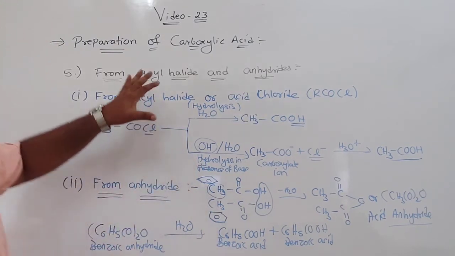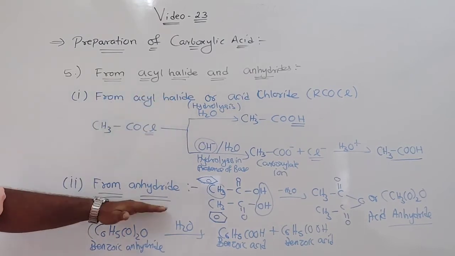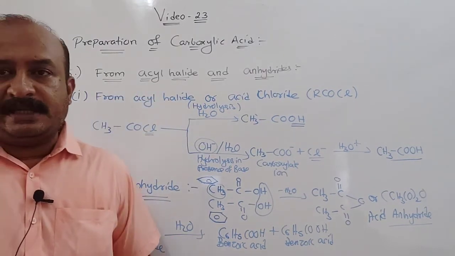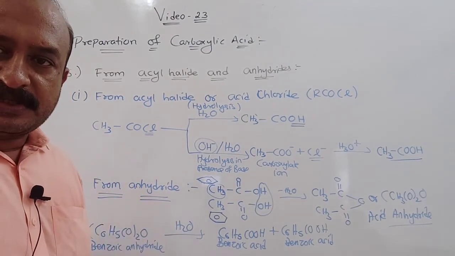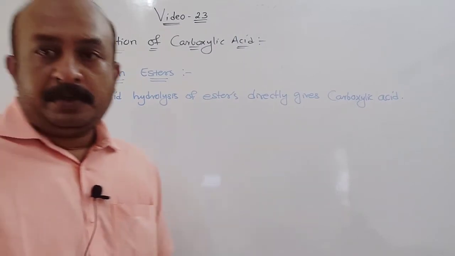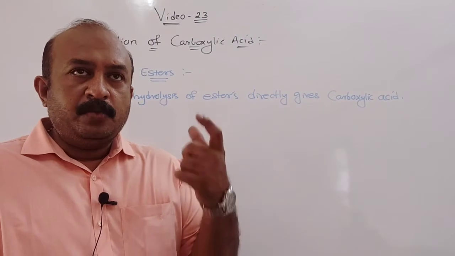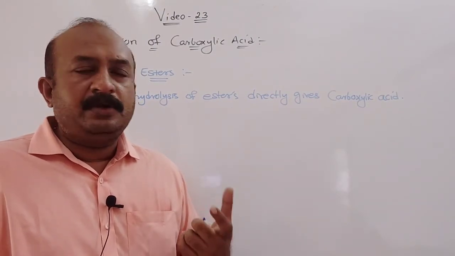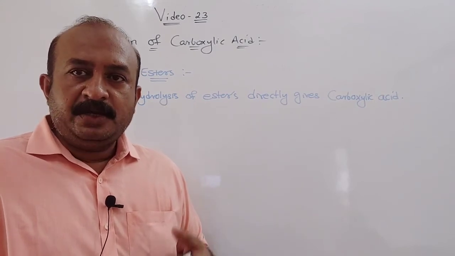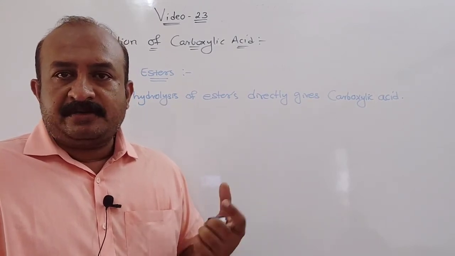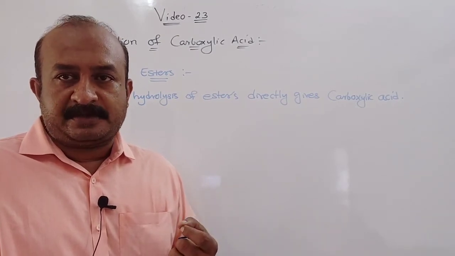Okay, so this is all about the preparation from acyl halides and anhydride. This is acyl halide, this is anhydride. Now the last part left is from esters. That we are going to discuss. Now in 10th standard you must have studied the esterification reaction, that is one molecule of alcohol and one molecule of carboxylic acid, that is ethanoic acid, in presence of an acid you will get esters plus water, a sweet smelling or fruity smelling substance, what we call an ester.